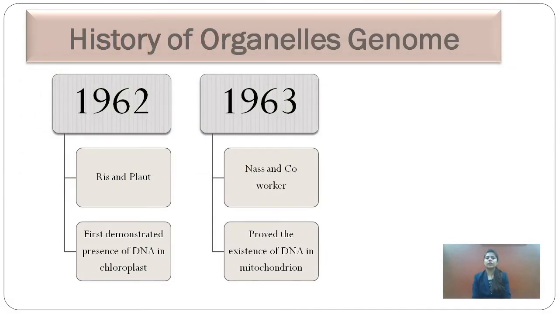Now, history of organelles genome. In 1962, the scientists Ris and Plaut first demonstrated presence of DNA in chloroplast, and in 1963, Nass and co-worker proved the existence of DNA in mitochondria. So, in 1962, chloroplast DNA was identified, and in 1963, mitochondrial DNA was observed.